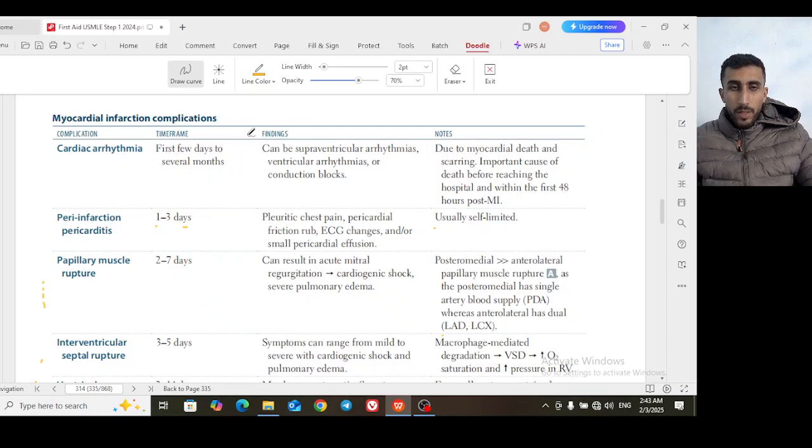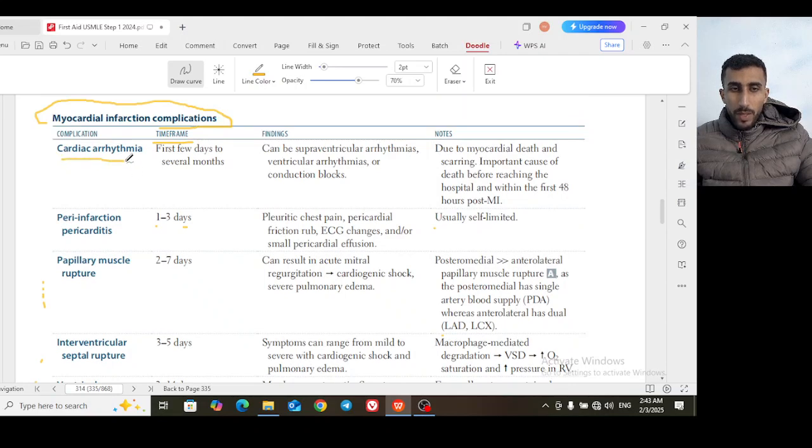So, first, we may start talking about myocardial infarction, the complications of myocardial infarction. The different kinds of complications for myocardial infarction are subdivided according to the time frame. The time frame of the complication is very high yield for you to know.